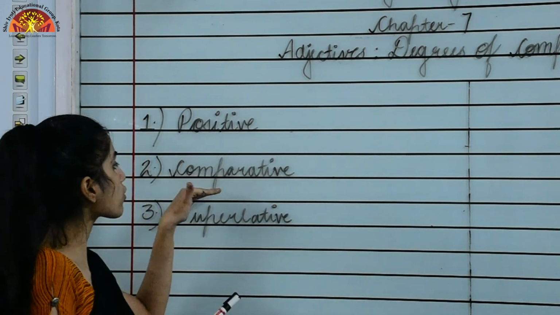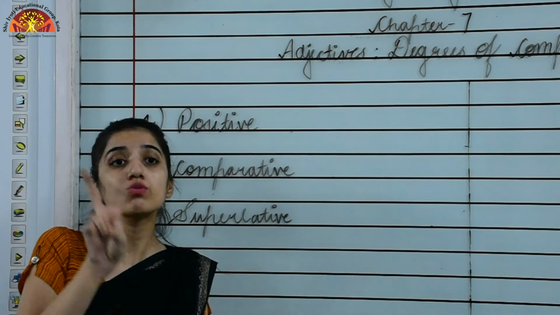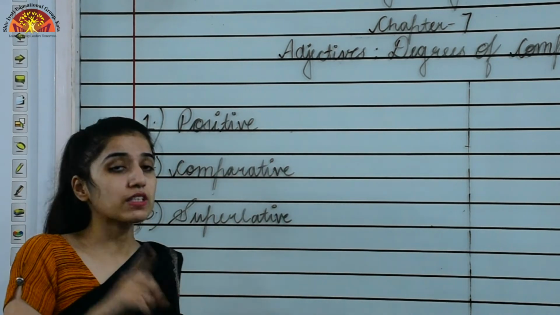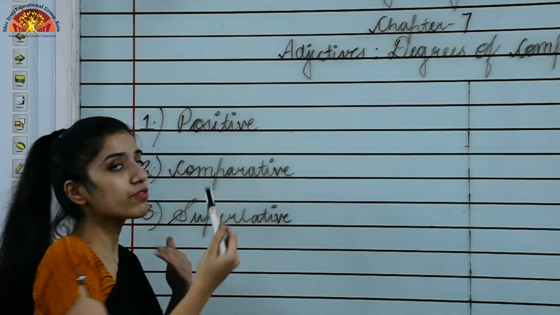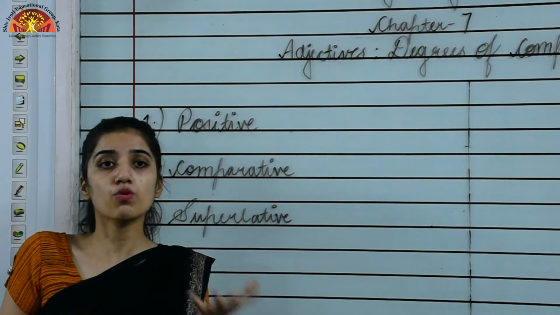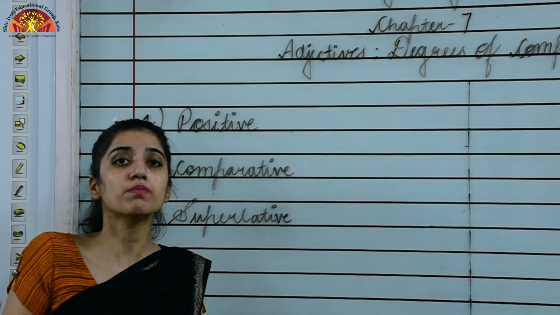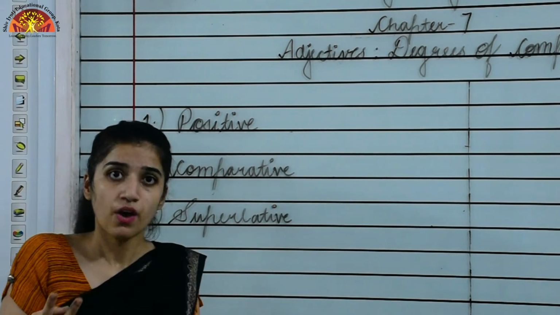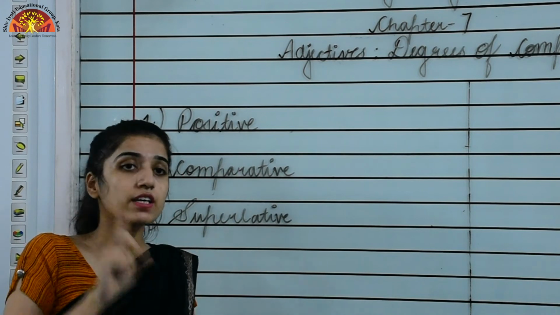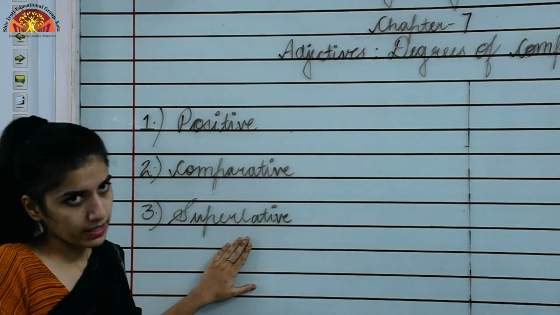Okay, now when we move to comparative, so comparative degree shows comparison between two things. When we are comparing two things, that time the adjective would be of comparative degree. Okay, now moving to the superlative. What does the superlative tell? So the superlative degree shows comparison between more than two things. When we are comparing more than two things, that time the degree of comparison that would be used is superlative degree.